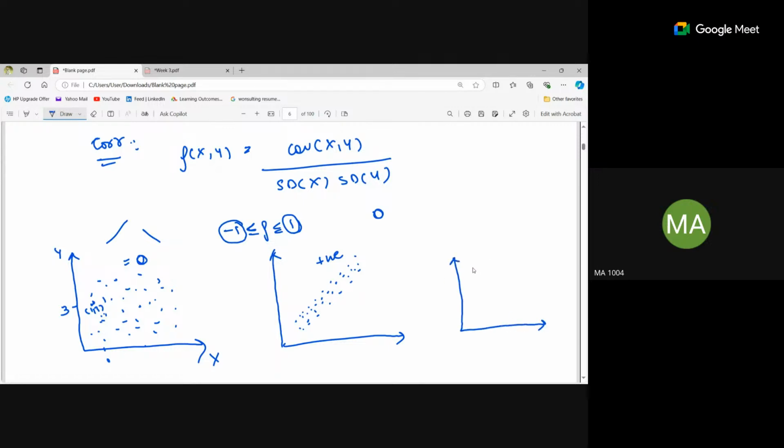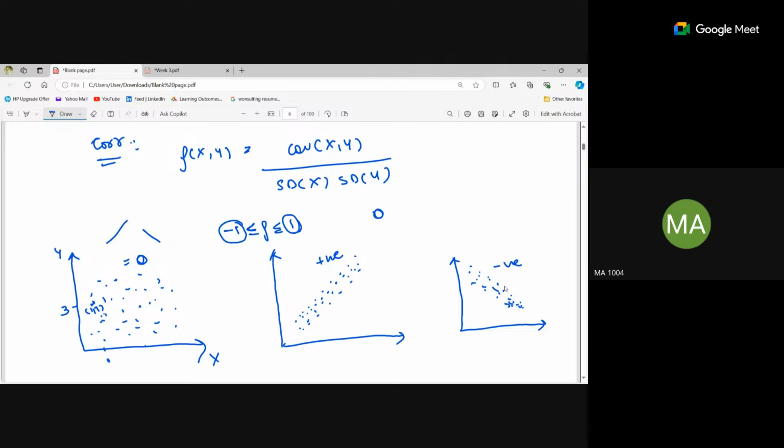And if I have this type of graph, it is -1. It's negative. That is, if x is increasing, the y is decreasing. So from the graph, you can conclude what the correlation between x and y is.